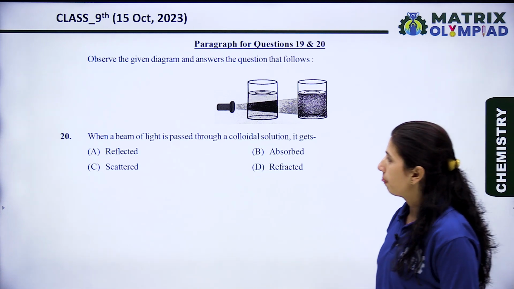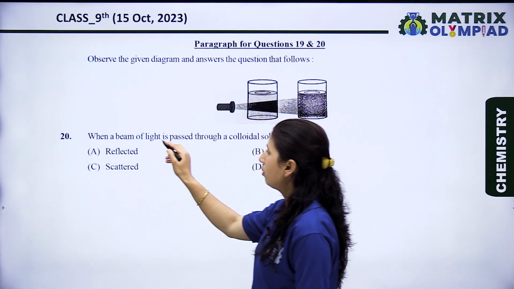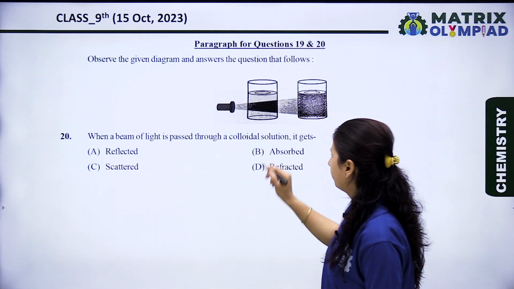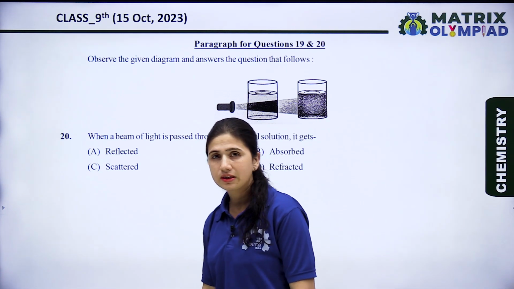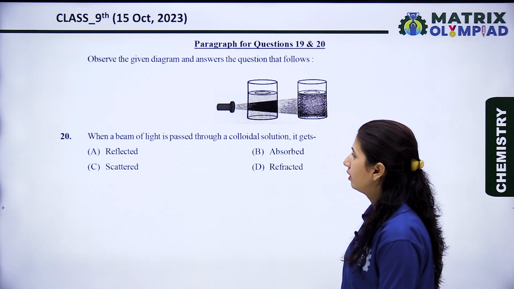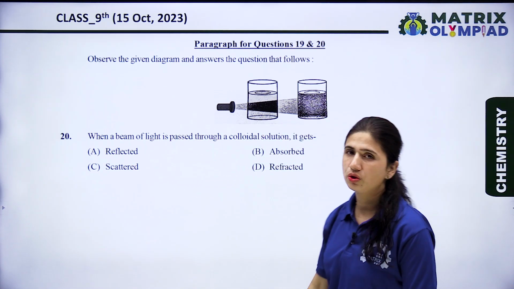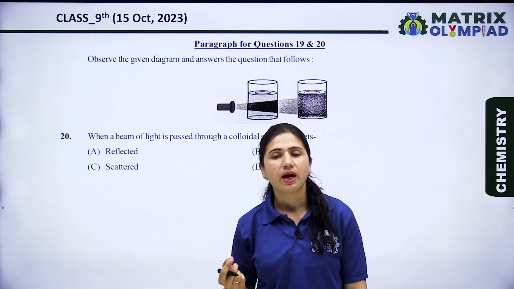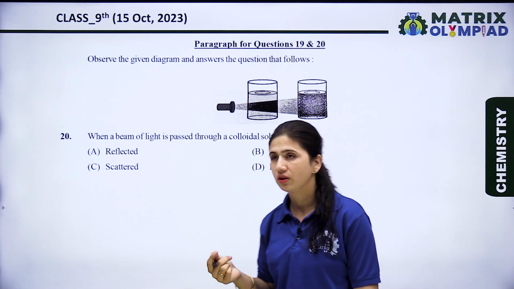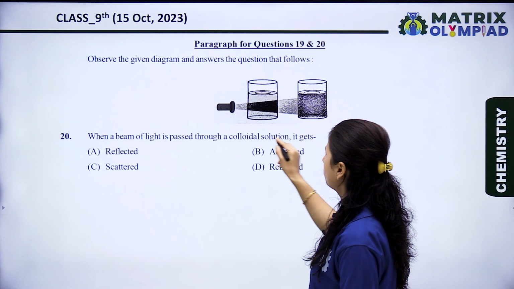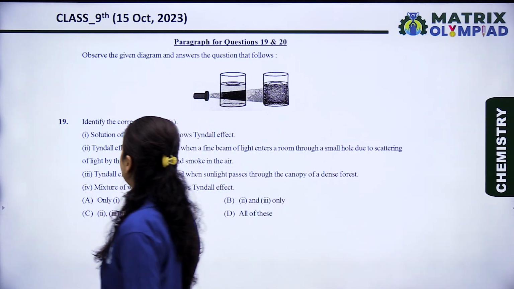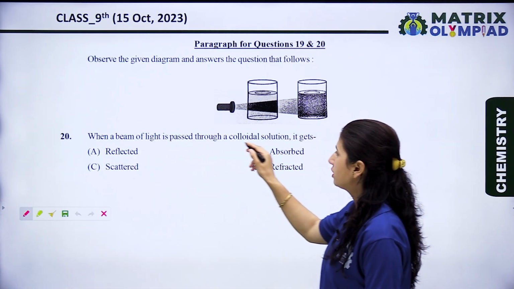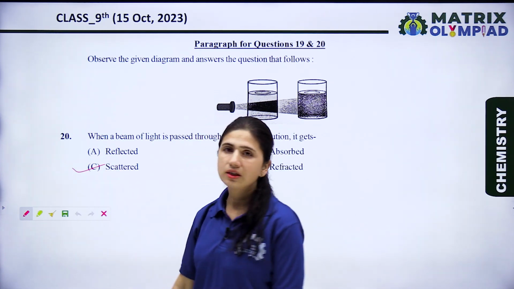The diagram is similar. Now let's see the next question. When a beam of light is passed through a colloidal solution, it gets A reflected, B absorbed, C scattered, and D refracted. We know that the particle size of the colloidal solution is 1 nanometer to 1000 nanometer, and they have the capacity to scatter light. So when a beam of light is passed through a colloidal solution, it gets scattered.